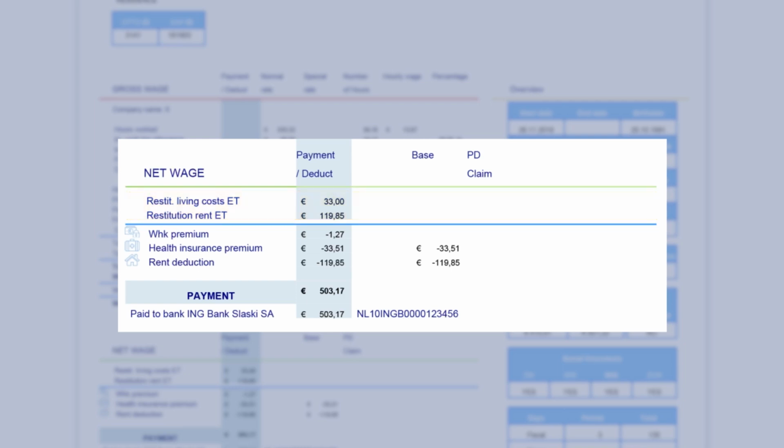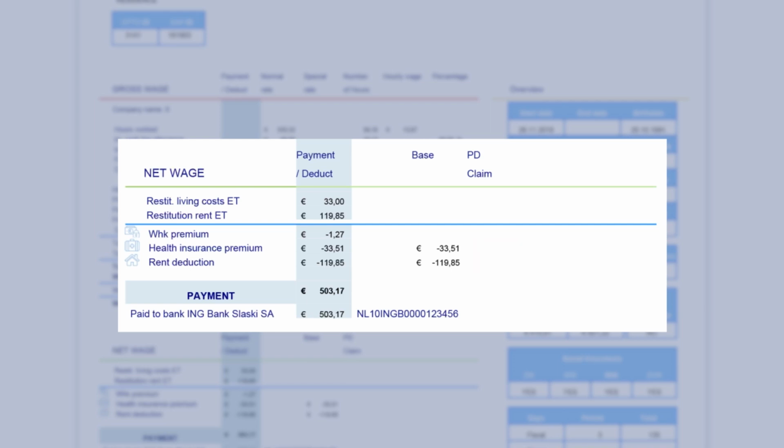In addition to possible refund of declared costs and travel expenses, deductions for example, housing and health insurance are also made here. Each deduction is clearly indicated with a description. The column base shows the total amount. These amounts are then deducted from your wage via the column Payment/Deduct, taking into account the statutory minimum wage and the statutory maximum deductions. If this causes that a deduction cannot be made, the deduction or part of it will be recorded as a claim. This amount is then listed in the column PD claim, and the total result is shown below.